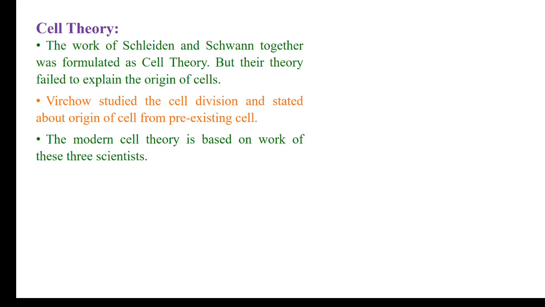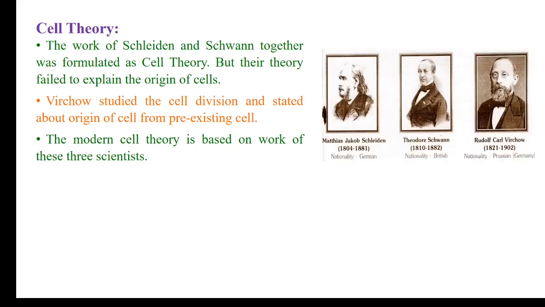but their cell theory was not explaining how the new cells are formed, how the cells originate, and for that Virchow's work has to be studied. So when Virchow told in 1855 that new cells are formed from the pre-existing cell, that work was also added in the cell theory, and now we study the cell theory in its modern form, which is the combination of the work of these three scientists, Matthias Schleiden, Theodor Schwann, and Rudolf Virchow.